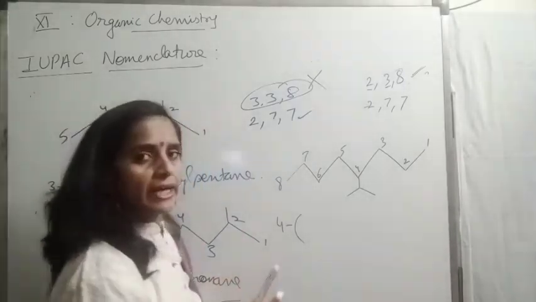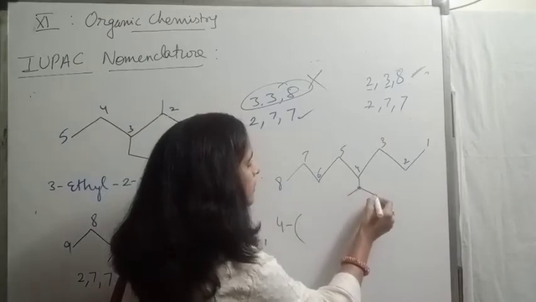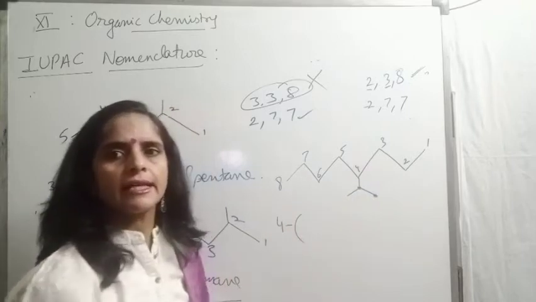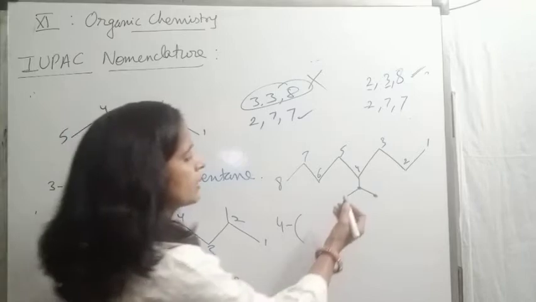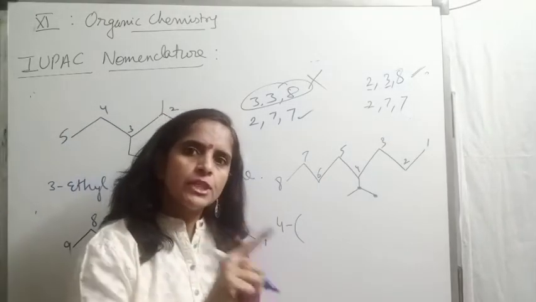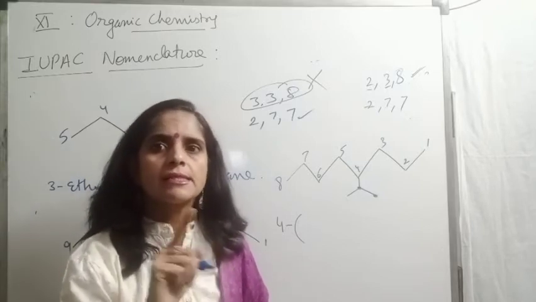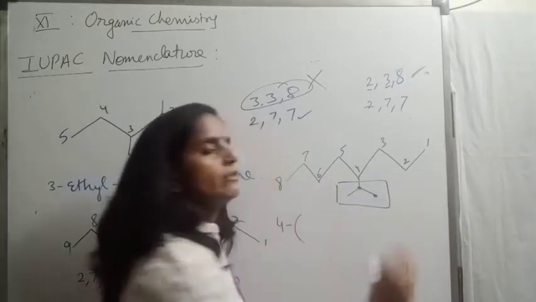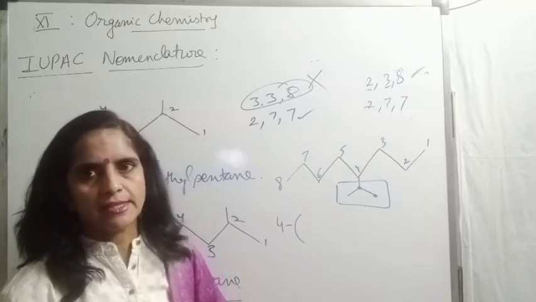So in terms of IUPAC, at the 4th position we have a substituent of 2 carbon only, in continuous chain. Whether you are moving in this direction or in this direction, both sides we are getting a 2 carbon chain. In this 2 carbon substituent, further a side chain is present. Whenever there is a substituent in a substituent, that is considered a complex substituent. So this is a complex substituent; always indicate it in a box. Then give numbering to this complex substituent.